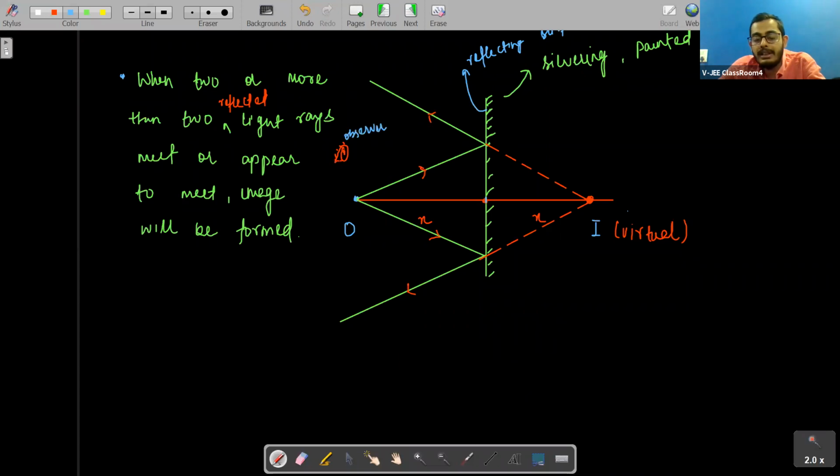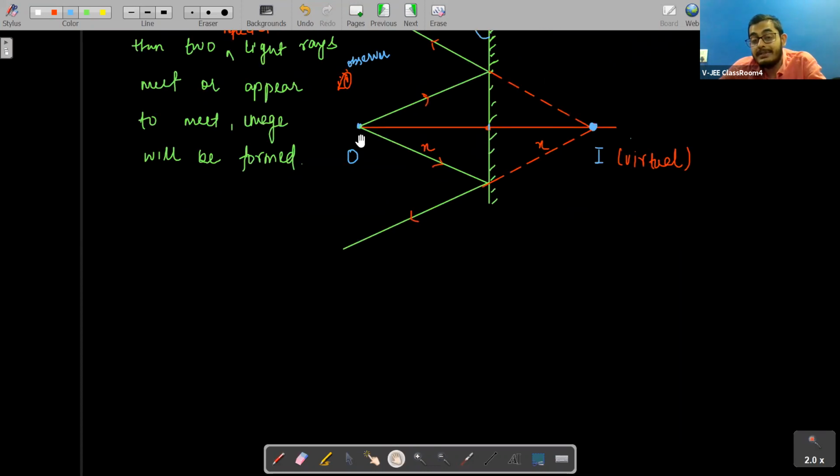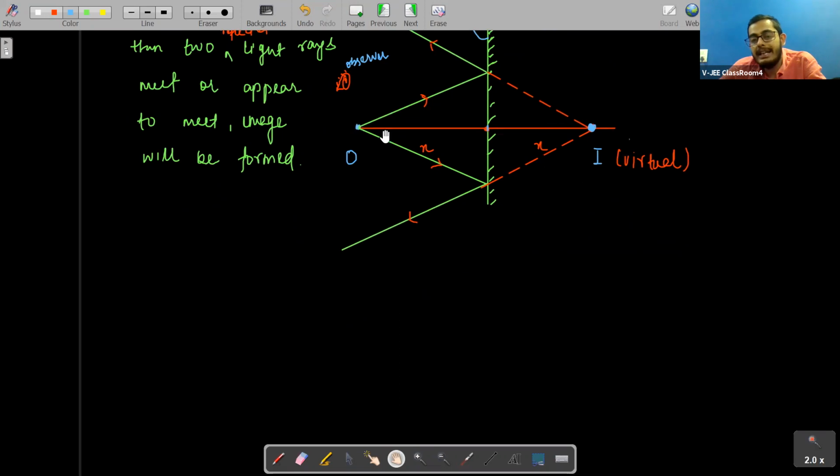For this observer, the reflected light rays are coming from this point. So for this observer, the image will be formed here only, at this point. We say, students, that the place from where light rays originate is known as an object, and the place where light rays meet or appear to meet is known as an image.